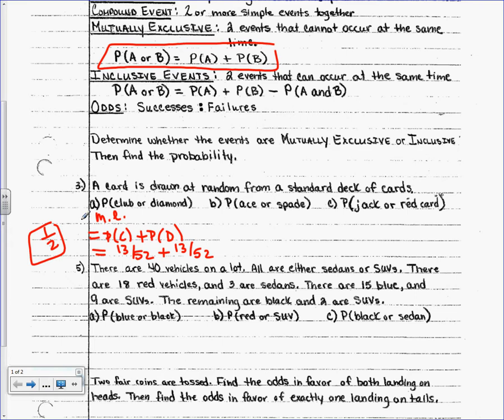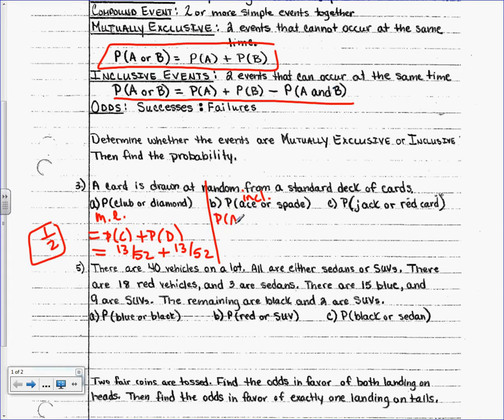Did I lose anybody? Okay. Letter B. Ace or spade. Can I have an ace of spades? Yes, I can. So is that exclusive or inclusive? Inclusive. So that's going to be this one. I'm going to write INCL on top of it because I don't have a lot of room. That means you take the probability of each separately like we just did, and subtract the probability of both of them happening at the same time. And I'll show you what I mean.